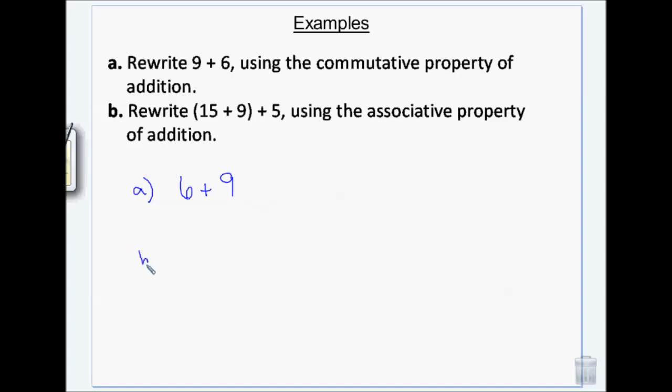Okay, for associative property, all associative property does is move the parentheses over. So it just changes the groups. And associations are groups, right? You have the National Association of Women. It's a group of women. You know, the American Heart Association. It's a group of heart doctors. So associative property just changes groups.